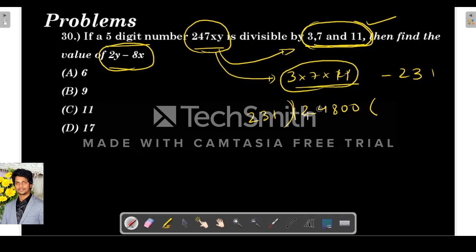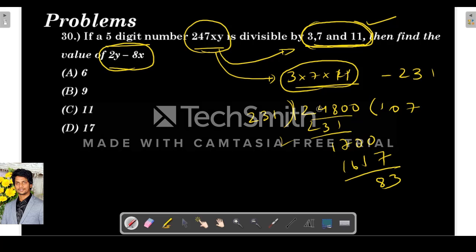24700, for example. Let's divide this by 231. 231 into what can we take? Take 7. 7 1s are 7, 7 3s are 21, 7 2s are 14, 16. So 83.